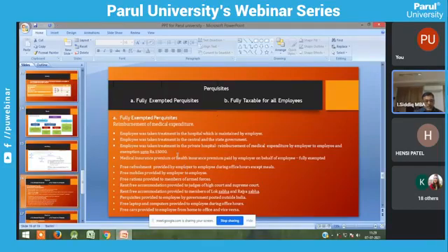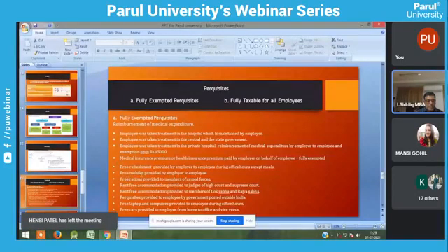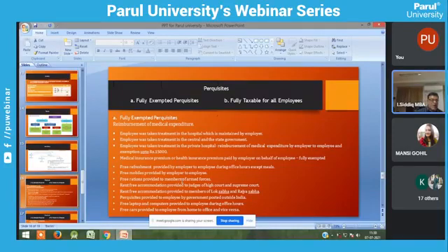The next one is medical insurance premium paid by the employer on behalf of the employee. It is fully exempted. Free refreshment, like tea and coffee provided by an employer during office hours, is also fully exempted. Free mobiles: certain companies give free mobiles to employees. That is fully exempted. Free rations are provided for members of the armed forces. They get free rations from the government.